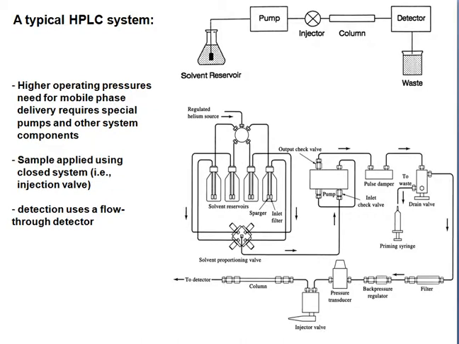A typical HPLC system has a solvent and pump, injector, column, detector, and finally waste. The higher operating pressure requires special pumps for mobile phase delivery, and the sample is applied using closed-system injection valves. The detector uses a flow-through design.